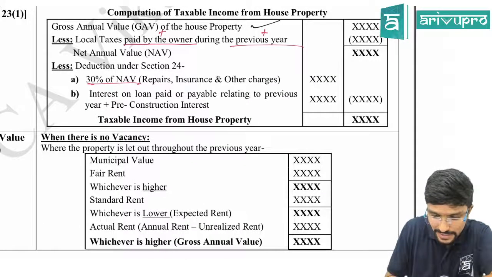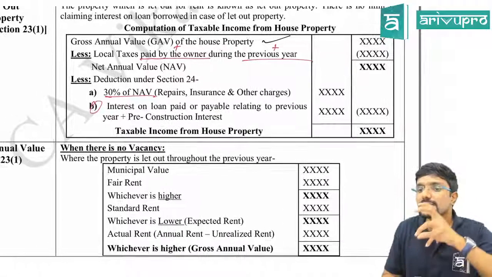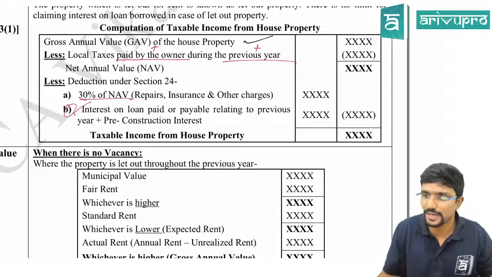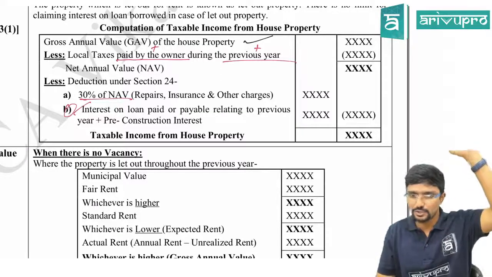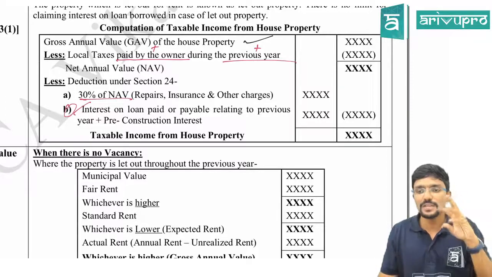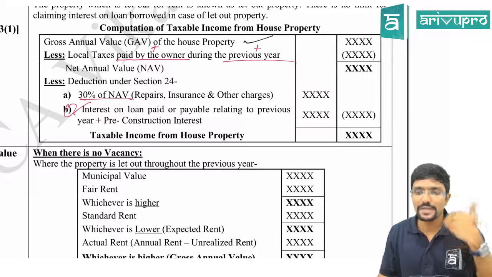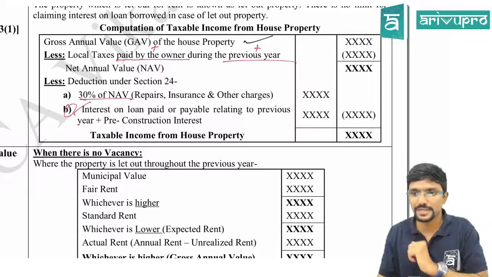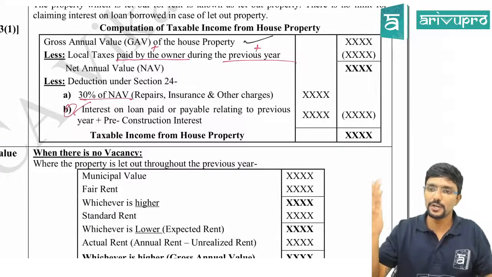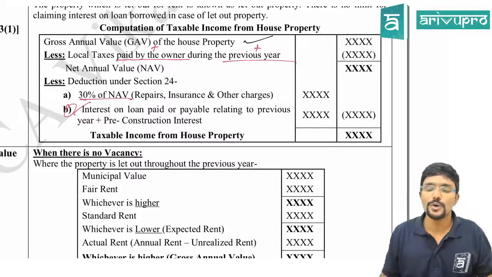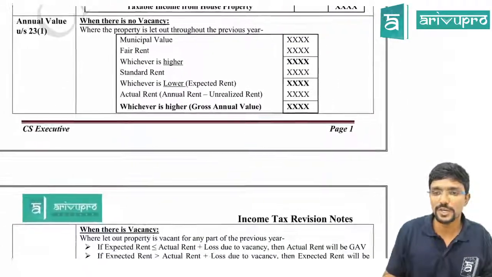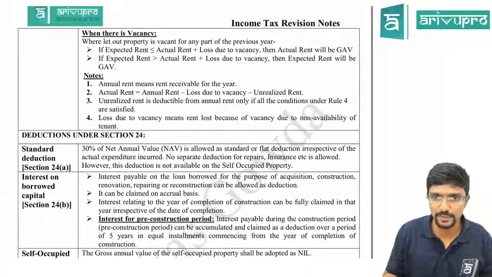while you are calculating interest. Whereas if it is a self-occupied property, there will be only one element, which is the interest part. All other elements will be nil. So you can straight away come for self-occupied property. You can come to 24B and check if there is any loan taken on house property. Whatever interest you are paying on that, you can claim deduction. But maximum is 30,000 or 2 lakh. Sir, when 30,000, when 2 lakh, we will see it later. Agree? So from house property, you may get an MCQ question. From a self-occupied property, what is the maximum loss you can get? 2 lakh or 30,000 depending upon the situation.